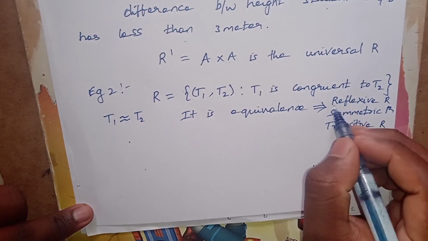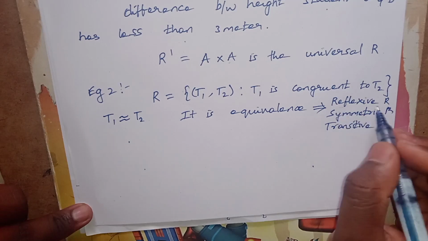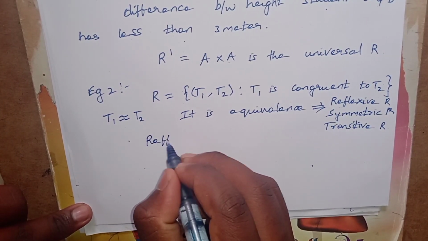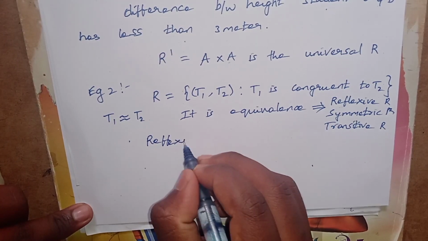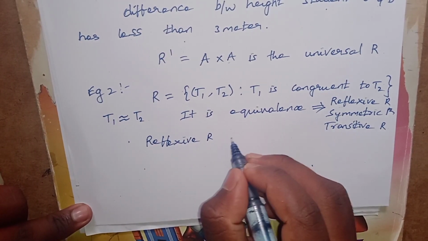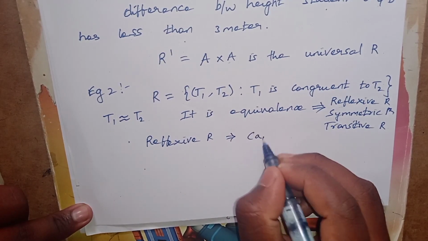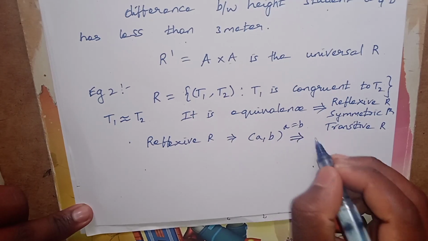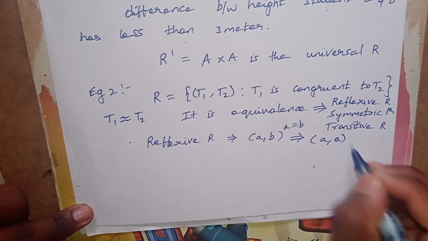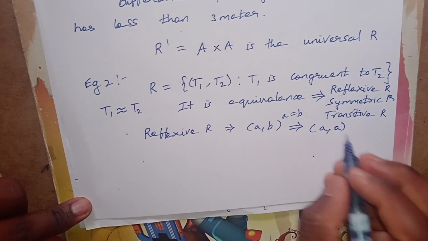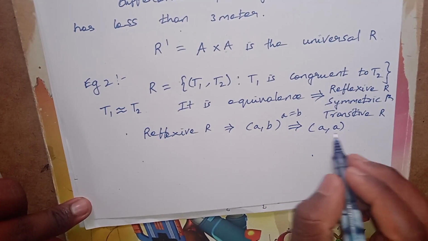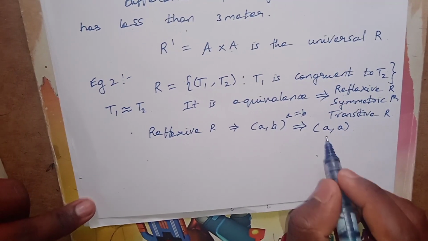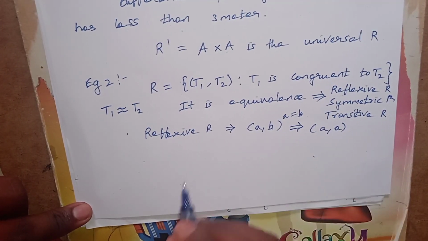I am taking reflexive first. For a reflexive relation, here (a, b) with a equal to b, therefore you have to write (a, a), the identity. Because a equals b, you have to take (a, a).